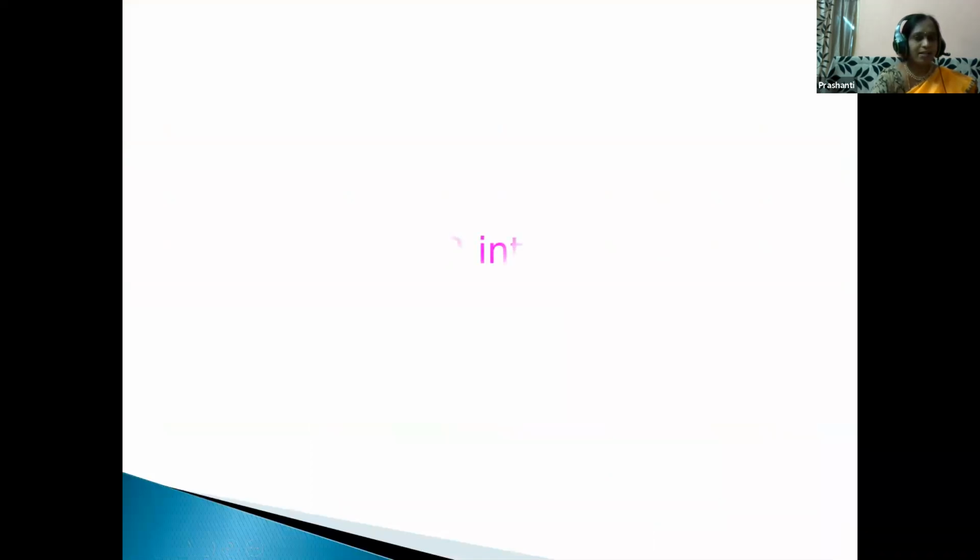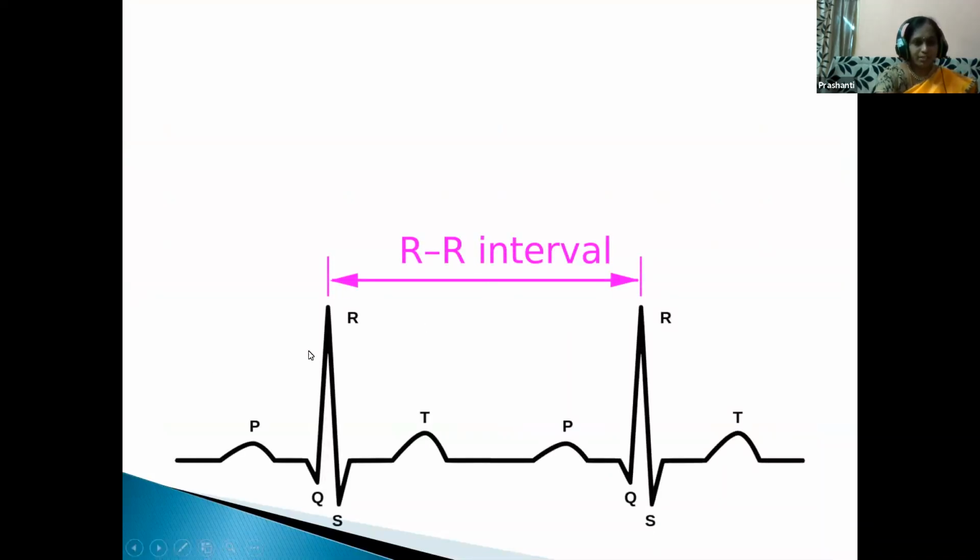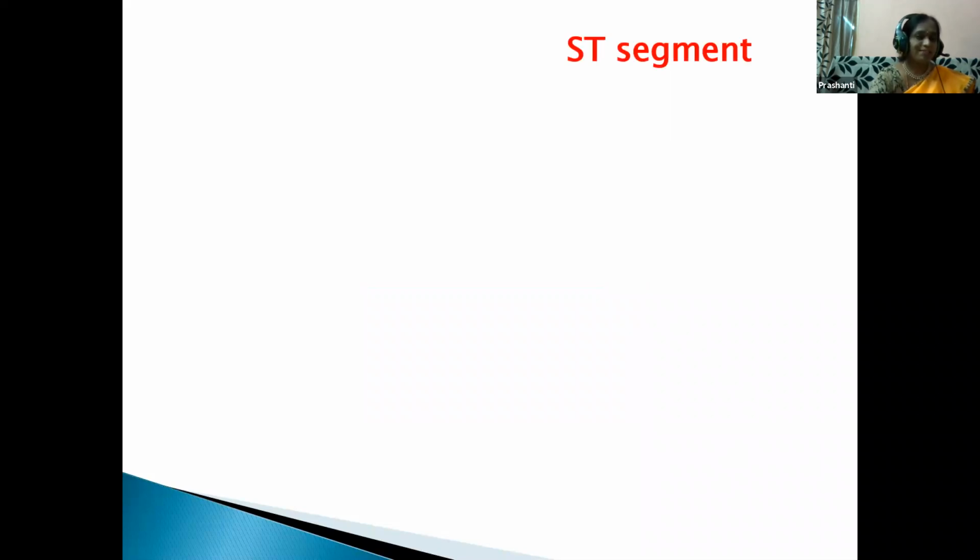Next comes the RR interval. Just see children, this is the long space, the RR interval. It signifies the duration of one cardiac cycle. What is the cardiac cycle, children? It means the end of one heartbeat and the starting of another heartbeat. The time period or interval between them is called the cardiac cycle. So the RR interval signifies the duration of one cardiac cycle. What is the duration, children? You have learned in the circulation chapter. It is 0.8 seconds.